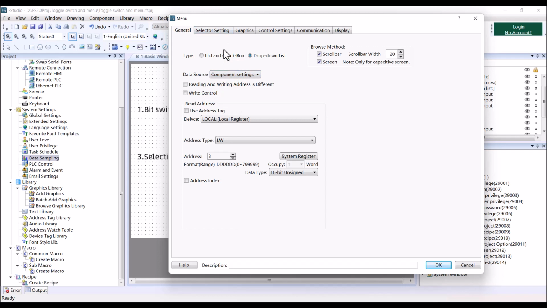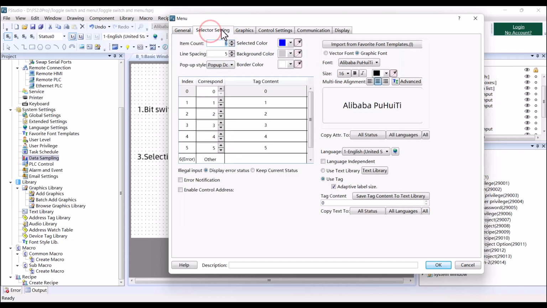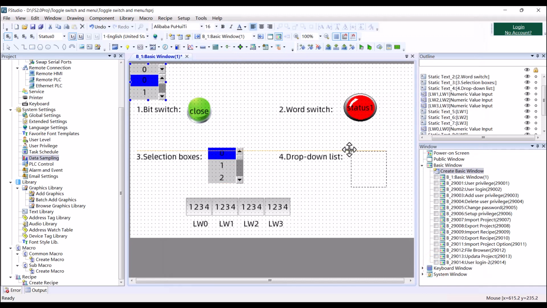For the selector settings, we can change the item count to 4. And also here you can input the tag content. Then click OK.